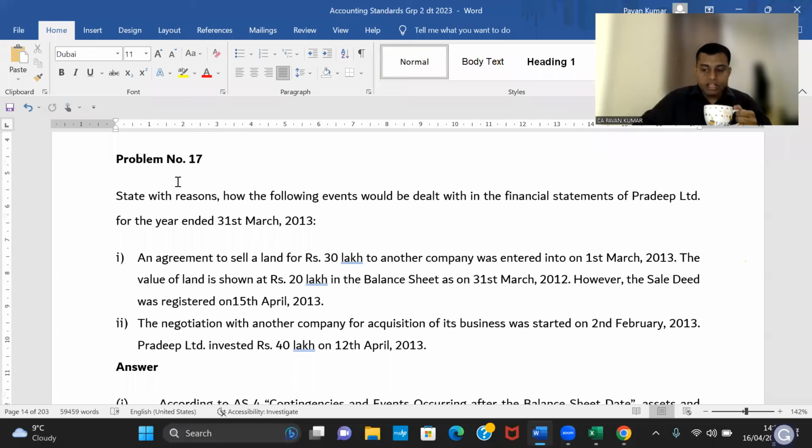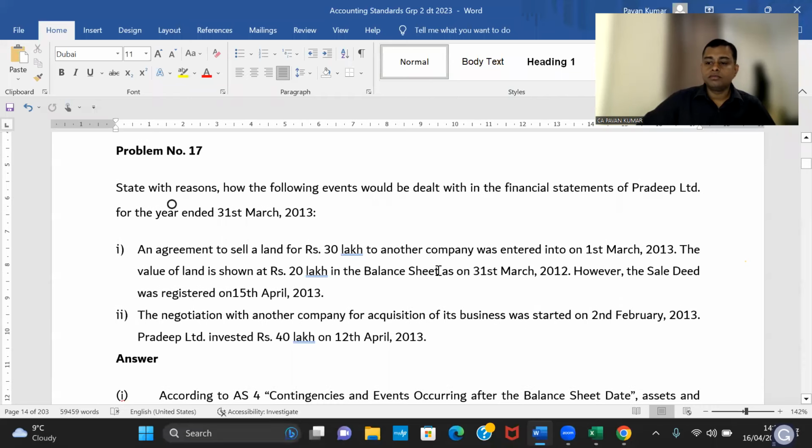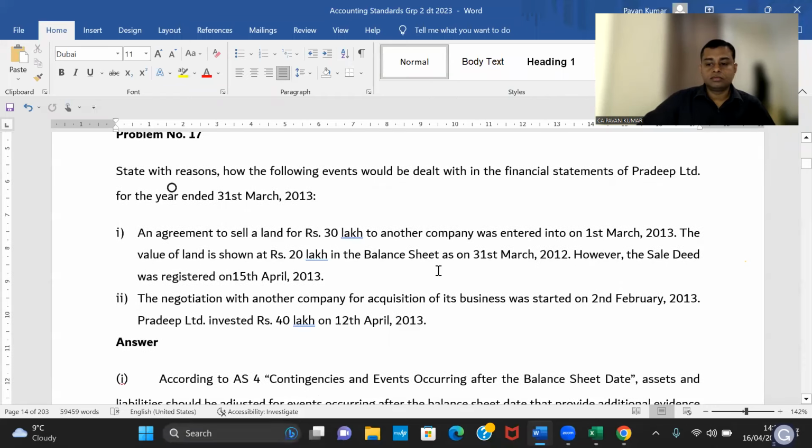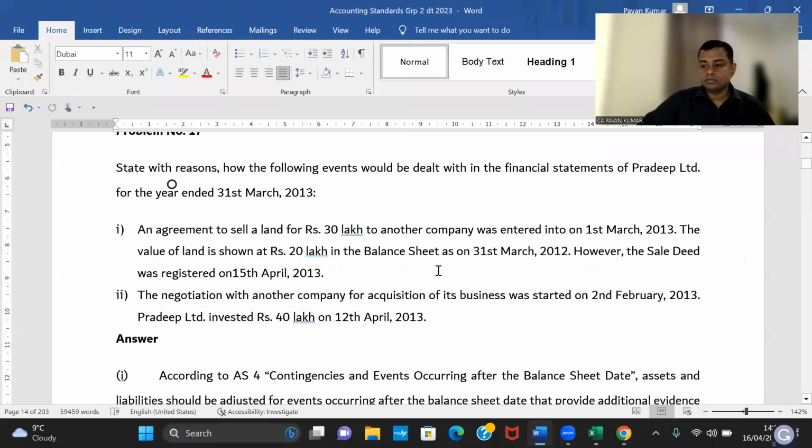Naveen. Yes, please. State with reasons how the following events would be dealt within financial statements of Pradeep Limited for the year ended 31st March 2013. An agreement to sell a land for rupees 30 lakhs to another company was entered on March 2013. The value of land is shown at rupees 20 lakhs in the balance sheet as on 31st March 2012. However, the sale deed was registered on 15th April 2013.